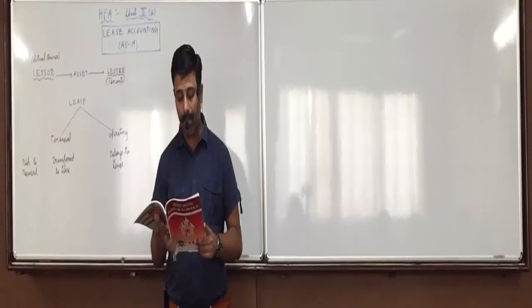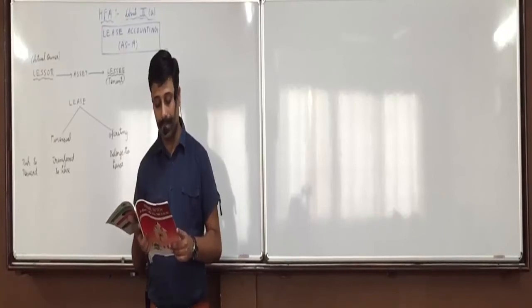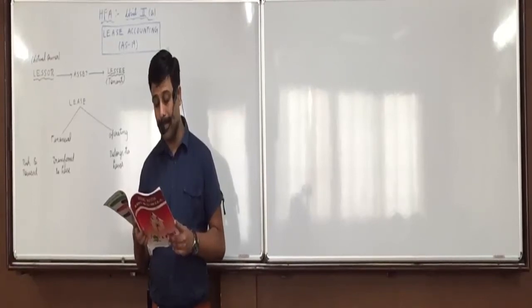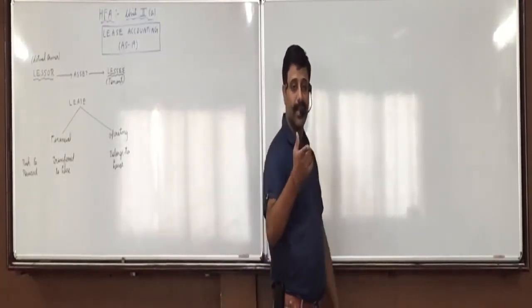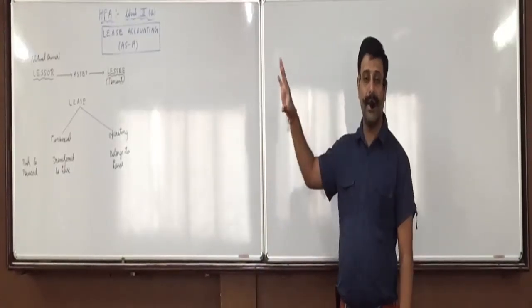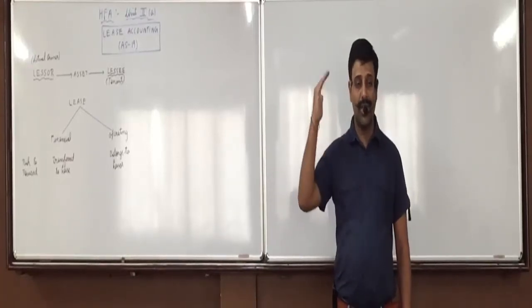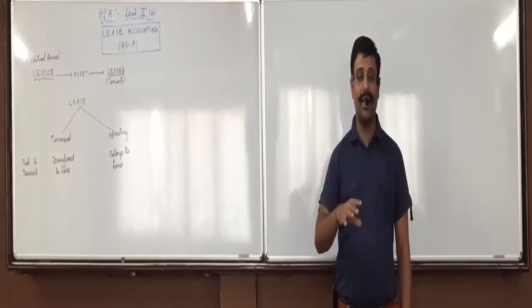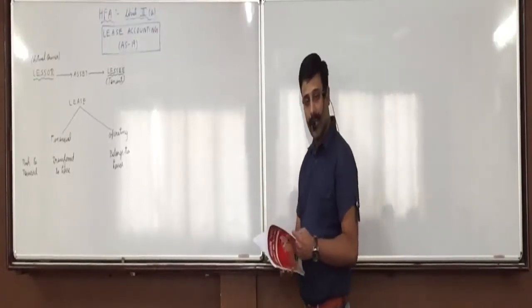Recognition of finance income. The lessor should recognize the finance income based on a pattern reflecting constant periodic return on the net investment outstanding in respect of finance lease. In simple words, interest or finance income will be recognized in proportion to the outstanding balance receivable from the lease. So this income which I am earning, say 1 lakh is my investment, 30,000 of interest which I am earning, then I take it in the P&L account credit side as an income. But in what proportion? In proportion to the outstanding balance. Initially the outstanding balance will be more and in later years the outstanding balance will be less. Initial years I will recognize more income in the P&L account, and later years I will recognize less.